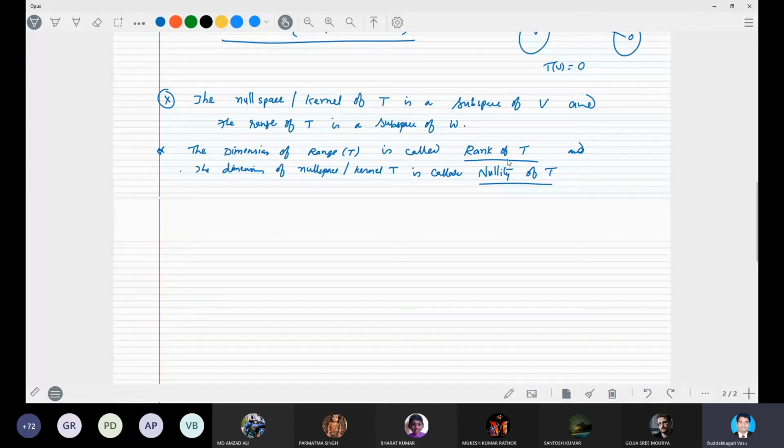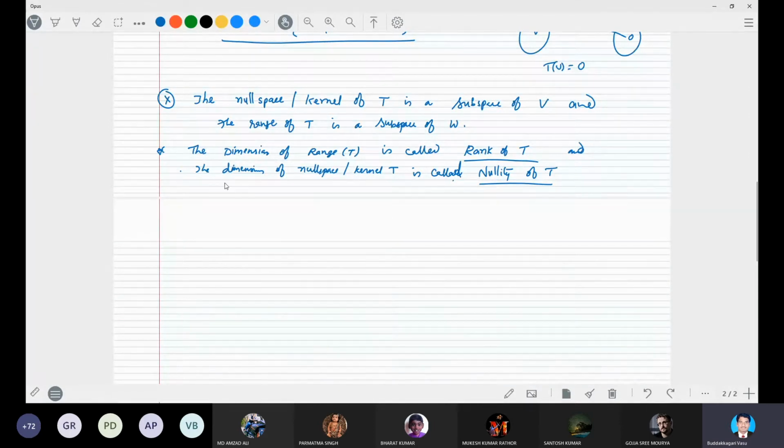The dimension of range T, because range T is a set that has some elements, its dimension is called the rank of the transformation. The dimension of the kernel set or the null space is called the nullity of T. Okay, rank and nullity.